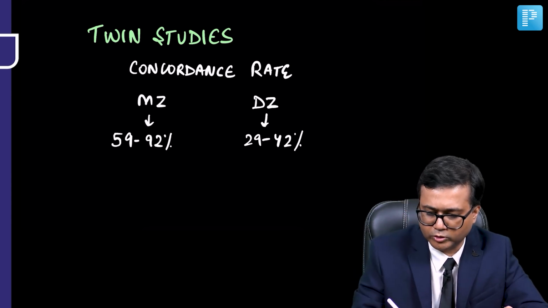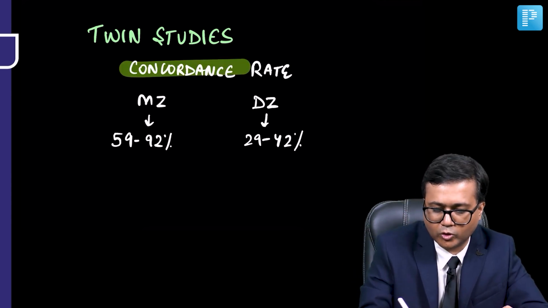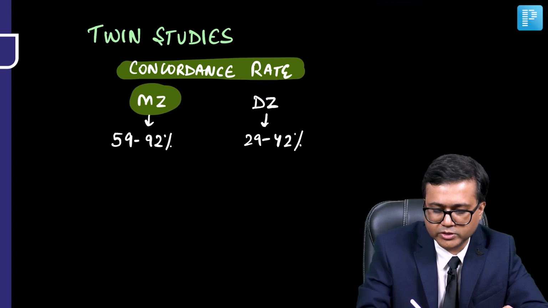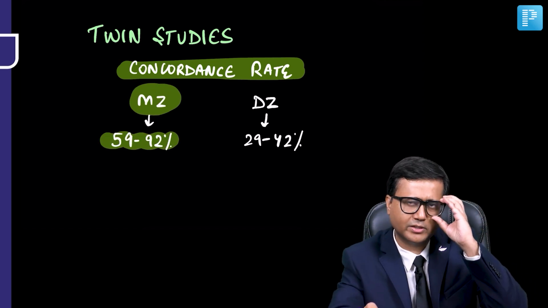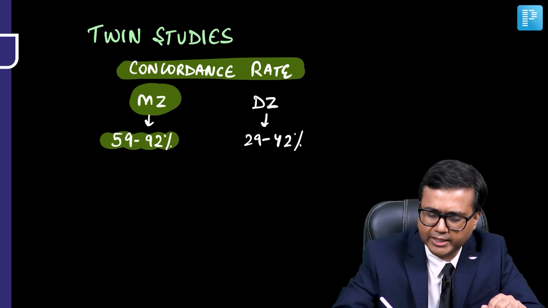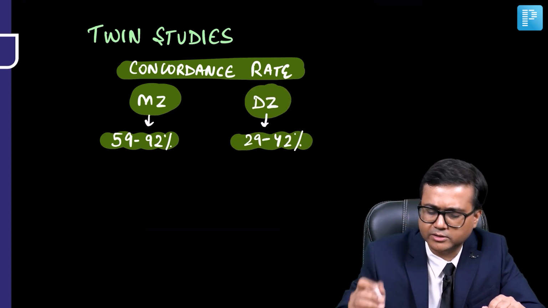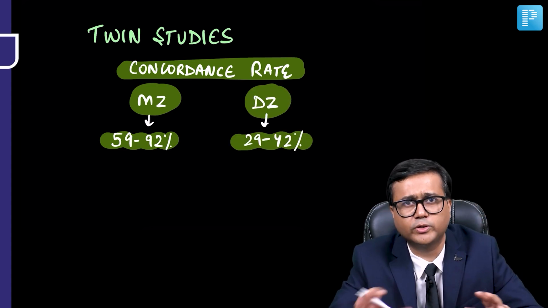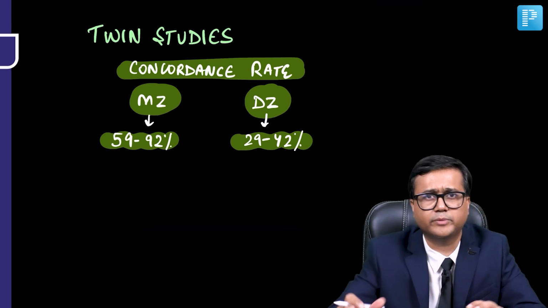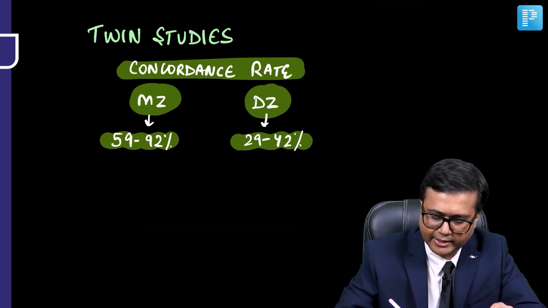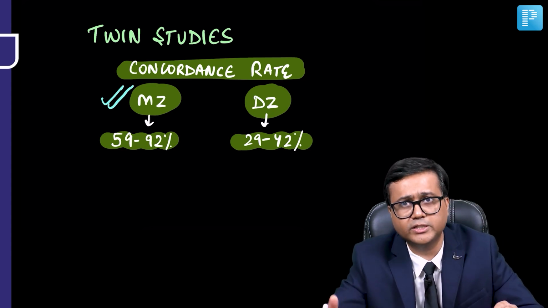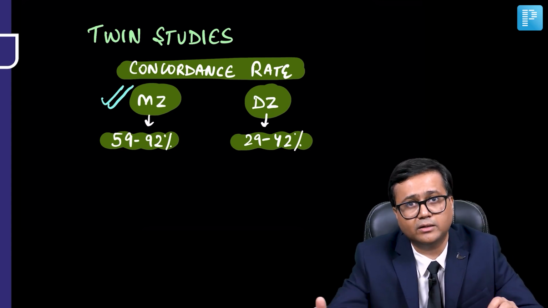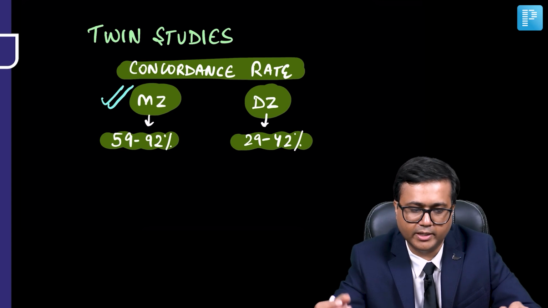Twin studies also show that the concordance rate in monozygotic twins is around 59 to 92%. You can remember 60 to 90%. While in dizygotic twins, it is 29 to 42%. Again, you can remember it to be 30 to 40%. So you can see that the concordance rate is high in monozygotic twins, which suggests that genetics plays an important role in ADHD.